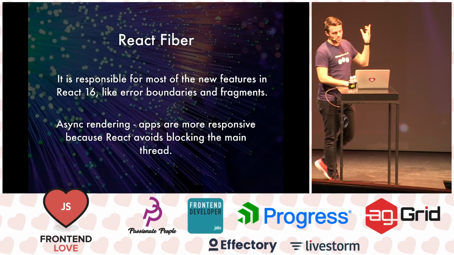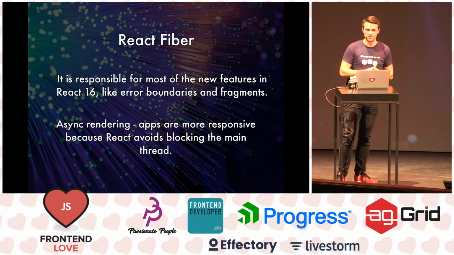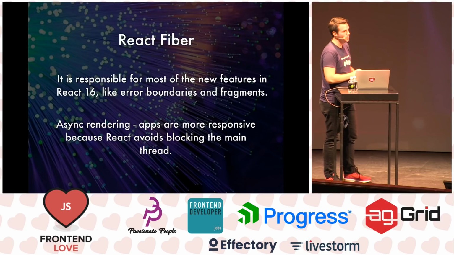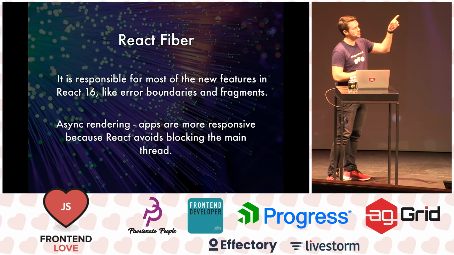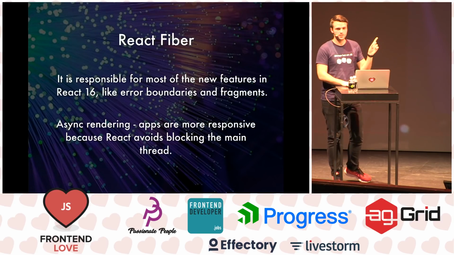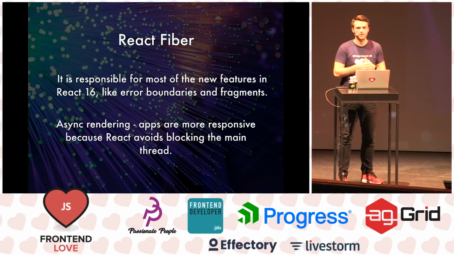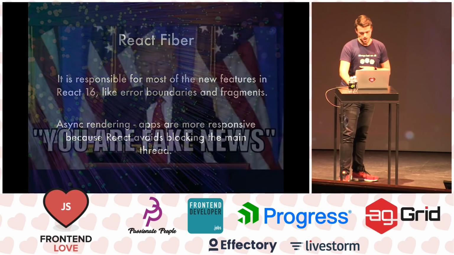It's responsible for all of these new fancy features that we're hearing about, but it doesn't get the applause because, we don't know. Because of Fiber, we have error boundaries, fragments, and so on, and it enables something really powerful, async rendering. Apps will be more responsive because they're not blocking the main thread anymore, and React knows better when to render and when to pause.